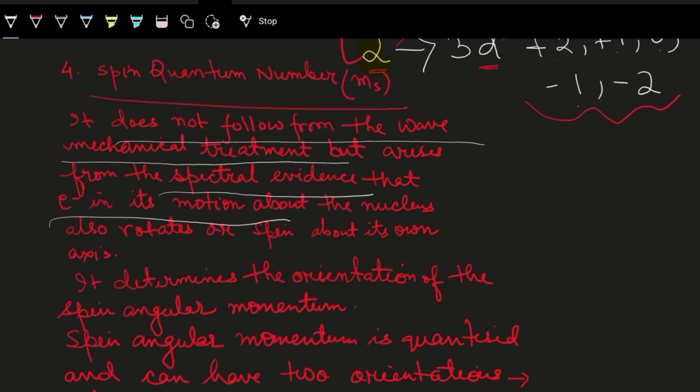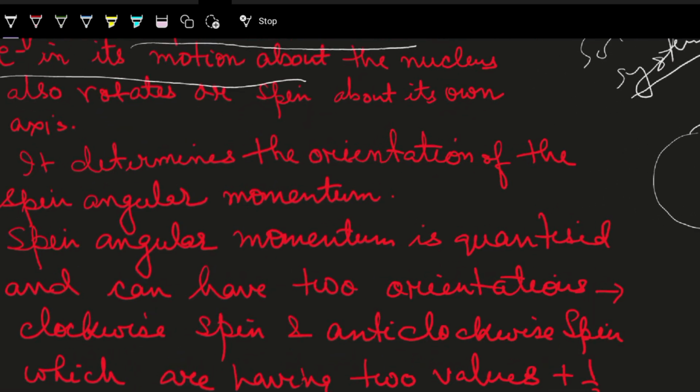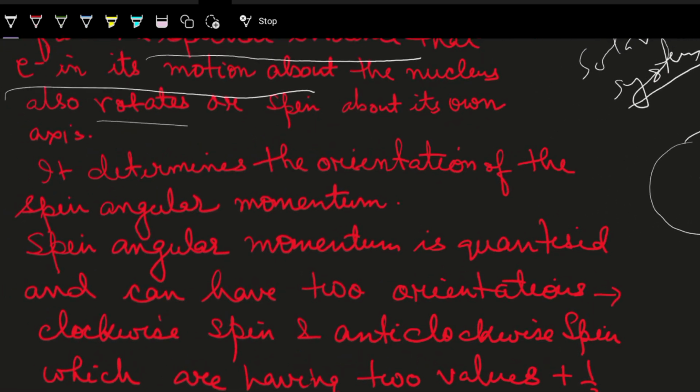Like our solar system, all the planets revolve around the sun, and the planets are also rotating around their own axis. Similarly, the electrons are revolving around the nucleus and rotate or spin about their own axis.